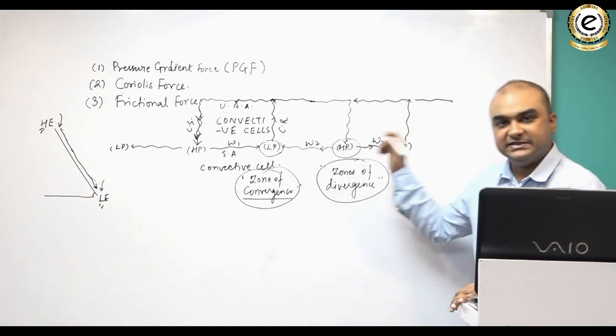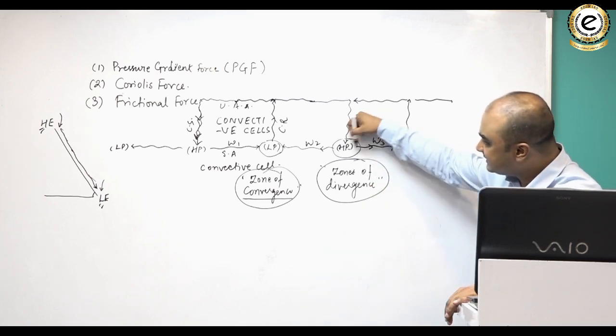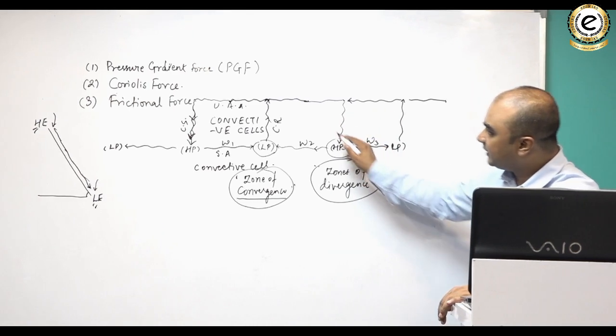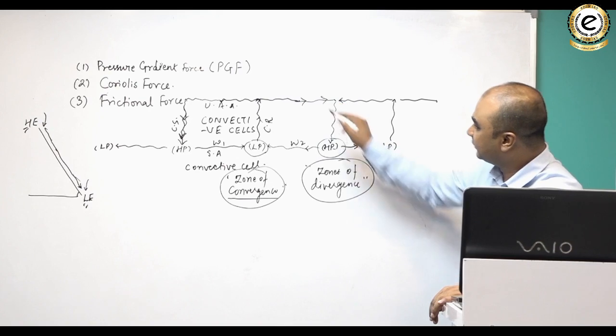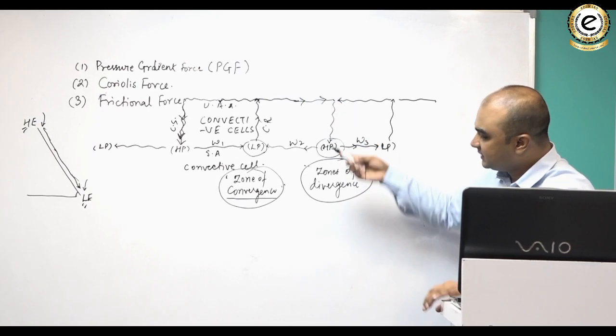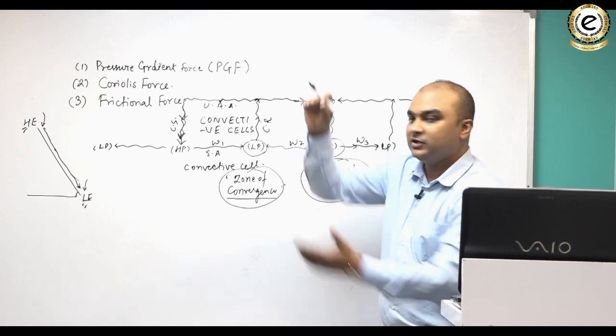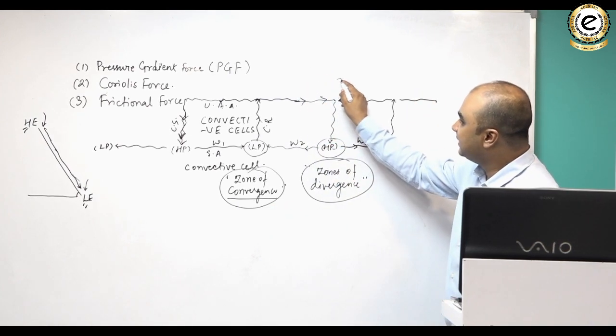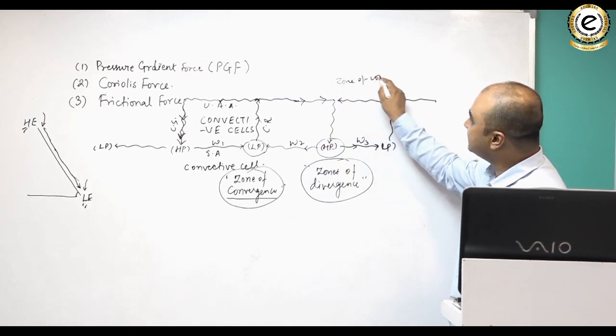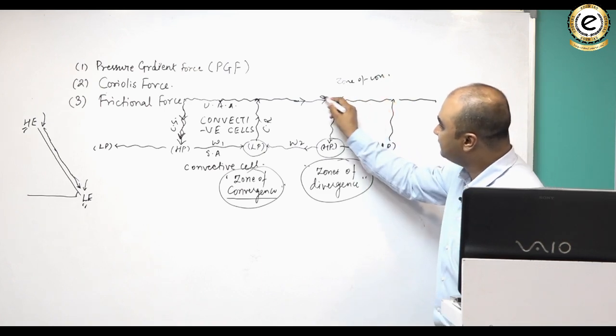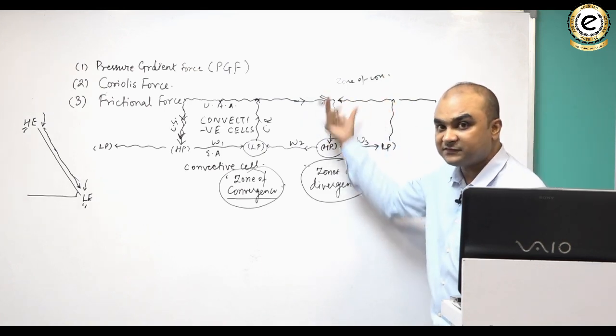और आप एक चीज देखो ध्यान से, this is at the surface level, but अगर आप upper level पे देखोगे, it means surface पे high pressure area है, और अगर आप उसके ही ऊपर देखोगे तो you will see this is a zone of convergence, because winds are converging here, upper air winds, these are not surface winds.